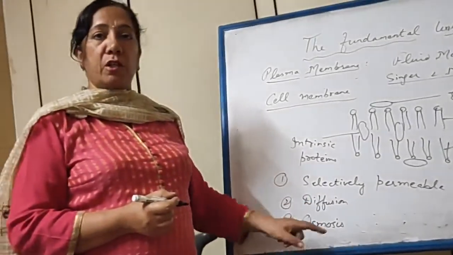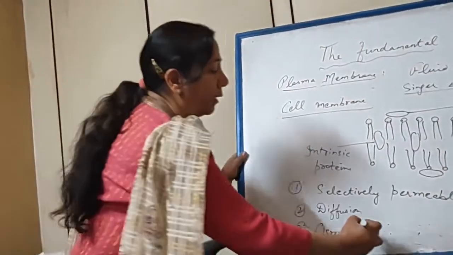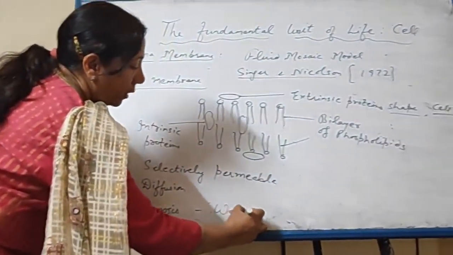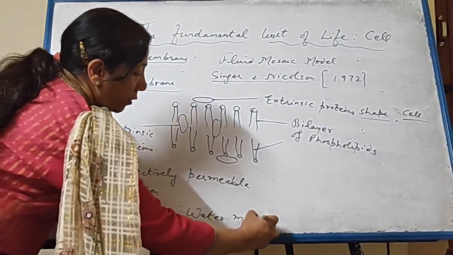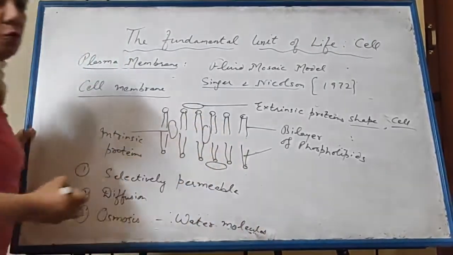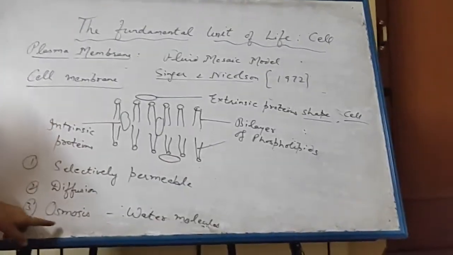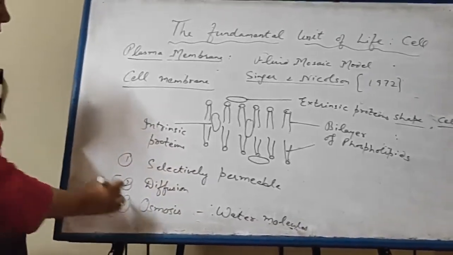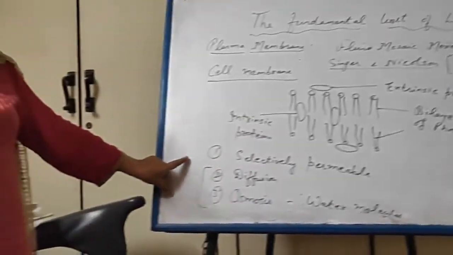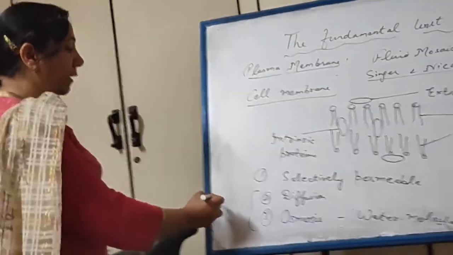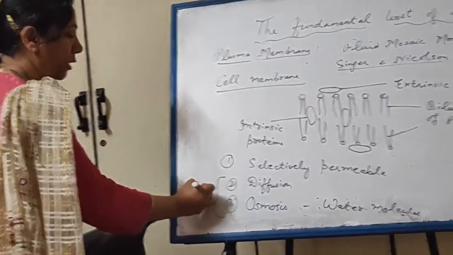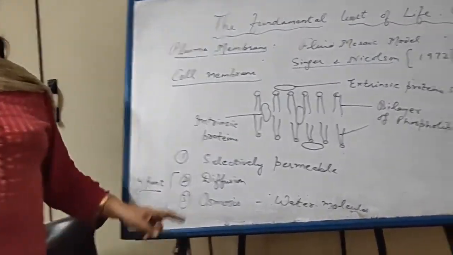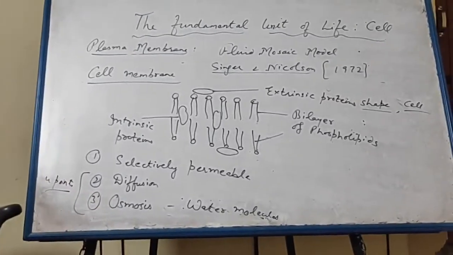And next is osmosis. Osmosis is a special type of diffusion of only water molecules. Here the water moves from high concentration to low concentration through a semi-permeable membrane. Students, you also have to learn the difference between diffusion and osmosis. At least 4 points you should learn.